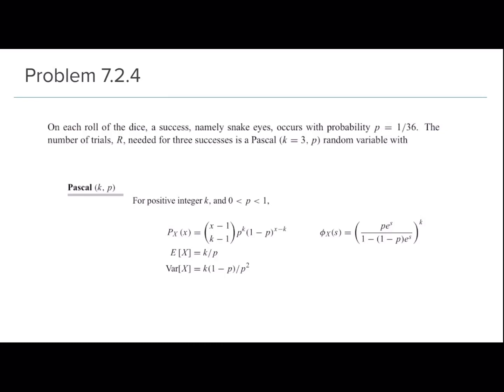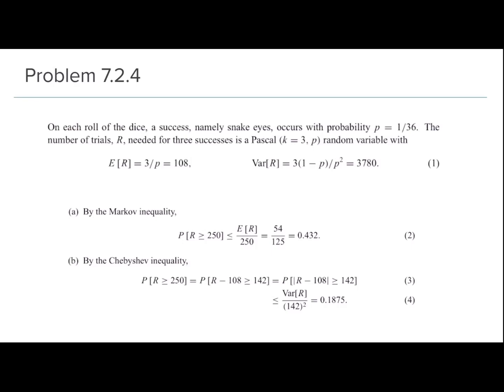So basically E of R is equal to k over p, and variance of R is equal to k times (1 minus p) over p squared. So evaluating these, we get that E of R is equal to 3 over p, and p is equal to 1 over 36. So this turns out to be 108, and variance of R is equal to 3 times (1 minus p) over p squared, which turns out to be equal to 3780.